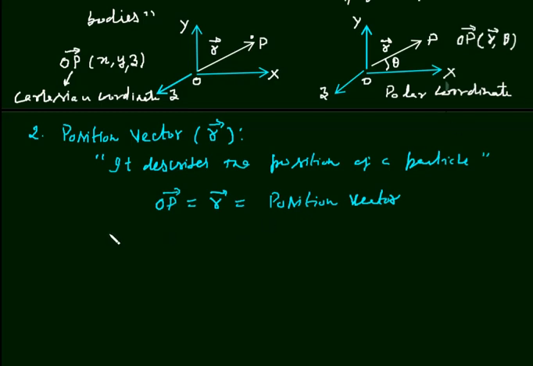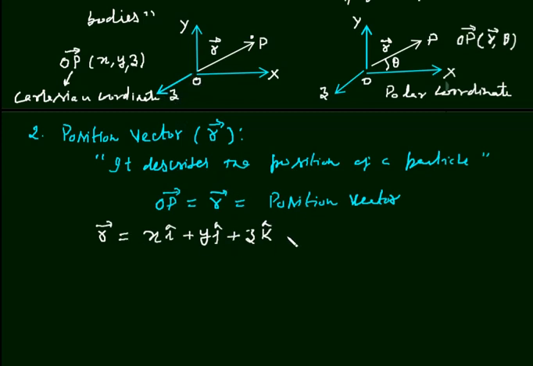And this R vector in Cartesian coordinate system can be written as x i cap plus y j cap plus z k cap. This x is the x component of R, y is the y component, and z is the z component. i is the unit vector in x direction, j is the unit vector in y direction, and k is the unit vector in z direction.